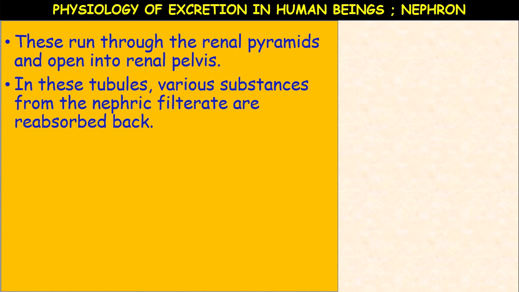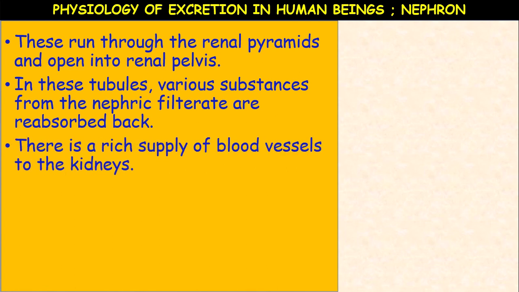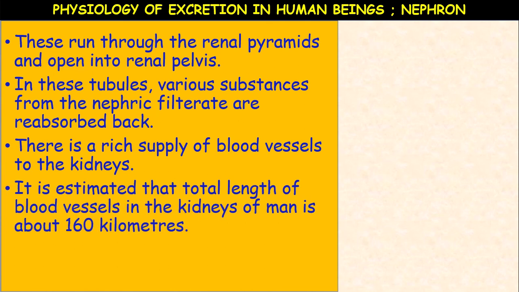In these tubules, various useful substances present in the nephric filtrate are reabsorbed. There is a rich supply of blood vessels to the kidneys, and it is estimated that the total length of blood vessels in the kidneys of man is about 160 kilometers. That is a very big length.